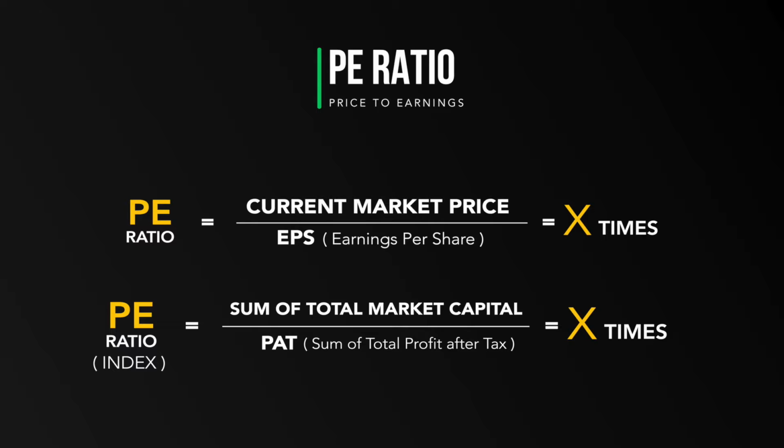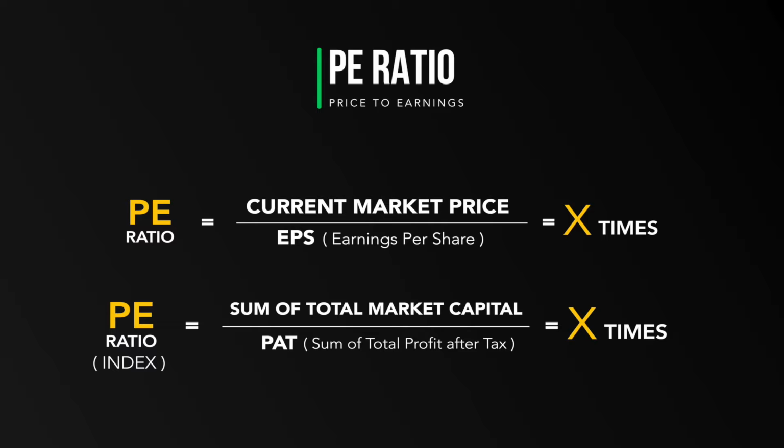The PE ratio of an index is a bit different. Here, we do a sum total of the market capital. By market capital, we basically mean the number of shares outstanding multiplied by the current market price of the share.